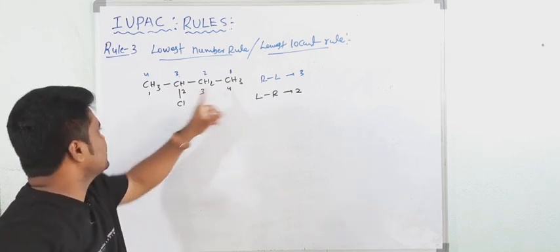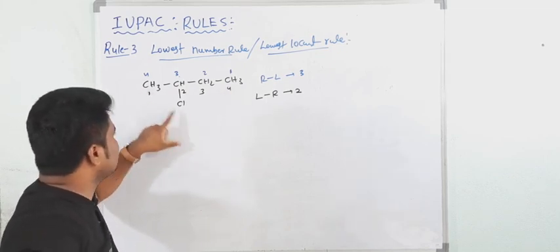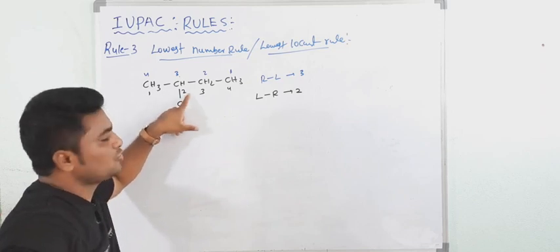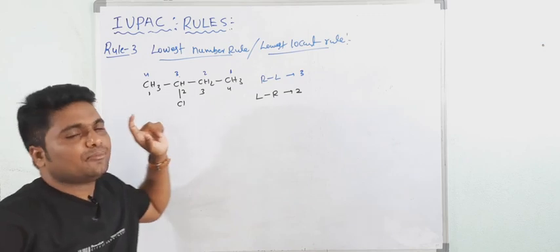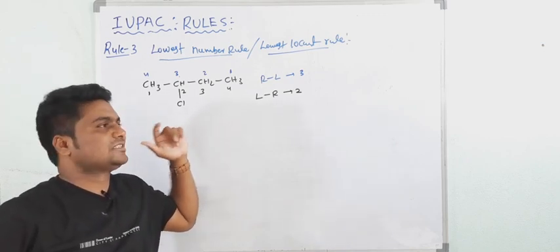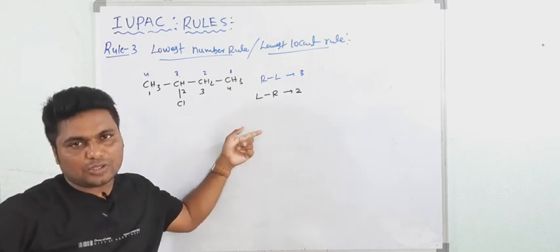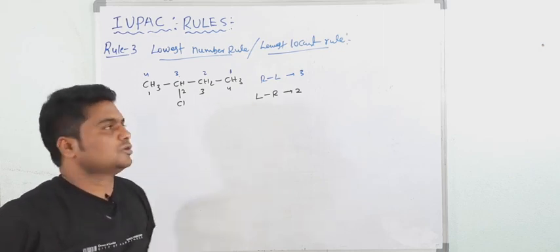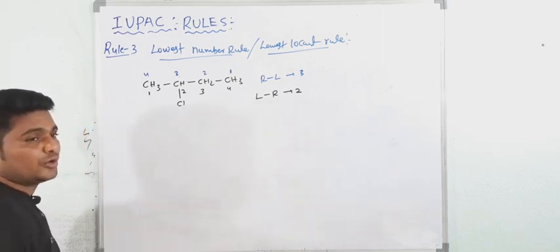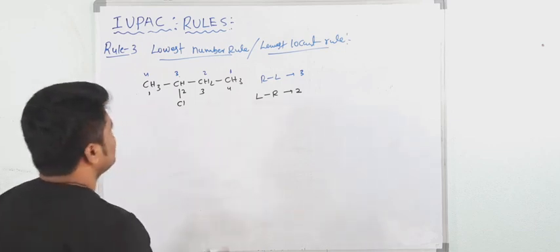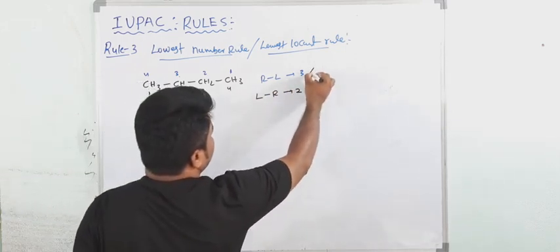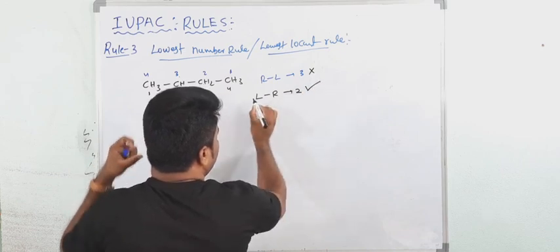See, this is the right end, this is the left end. So this left end is near to the chlorine. That's why it gets the lowest possible number. Are you getting my point? It means the numbering of the chain starts from that end which is near to the substituent or functional group. Why? To get the lowest possible number for the substituent. So here this is wrong and this is right. See, left to right is right.